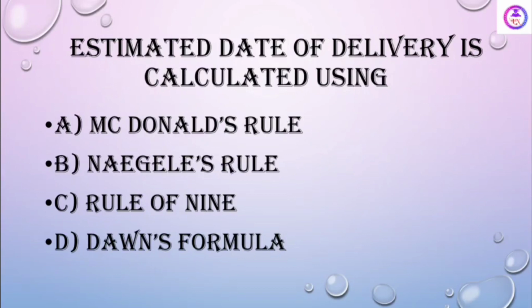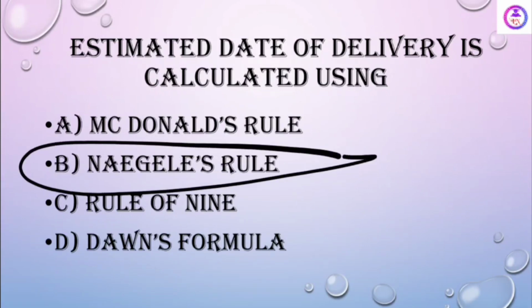Estimated date of delivery is calculated by using Naegele's rule, and I want to tell you Naegele's rule is only applicable for a cycle of 29 to 30 days, and then you will get an appropriate EDD.